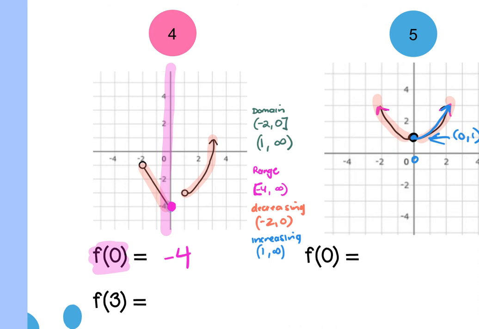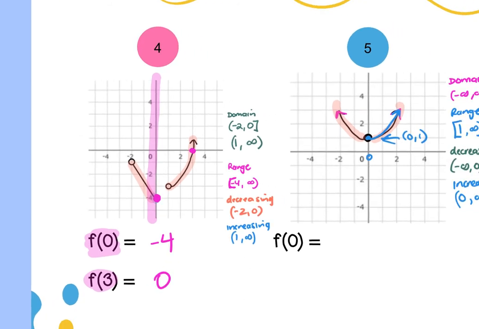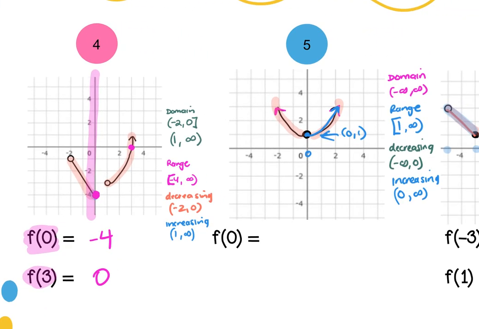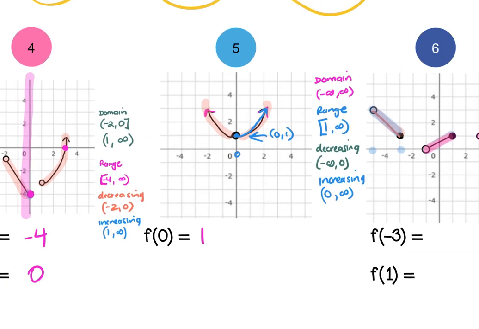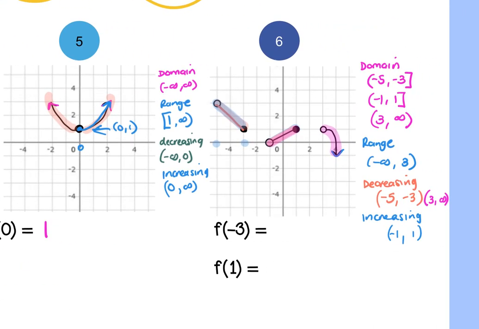So what's the y when my x is +3? 0, right? It's here. Go to 5. What's the y when x is 0? +1. Go to the next one. What's the y when x is -3? +1. And what's the y when x is +1? 1.